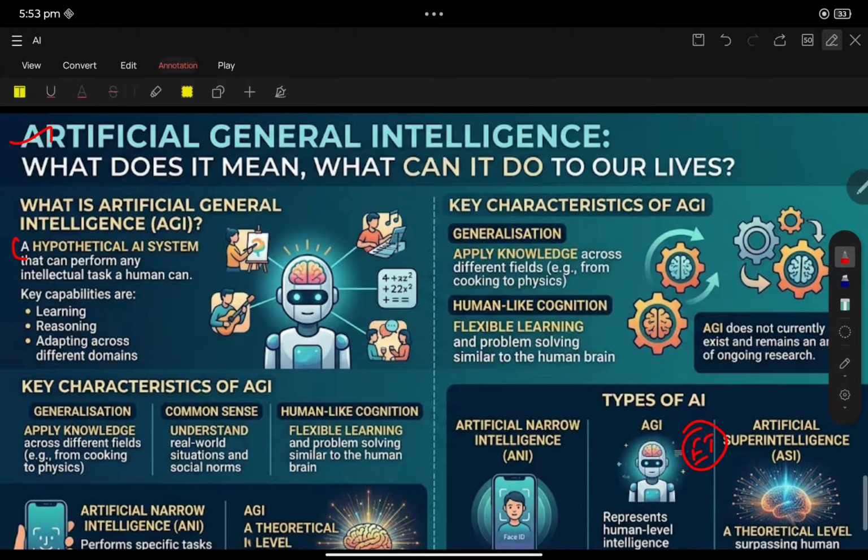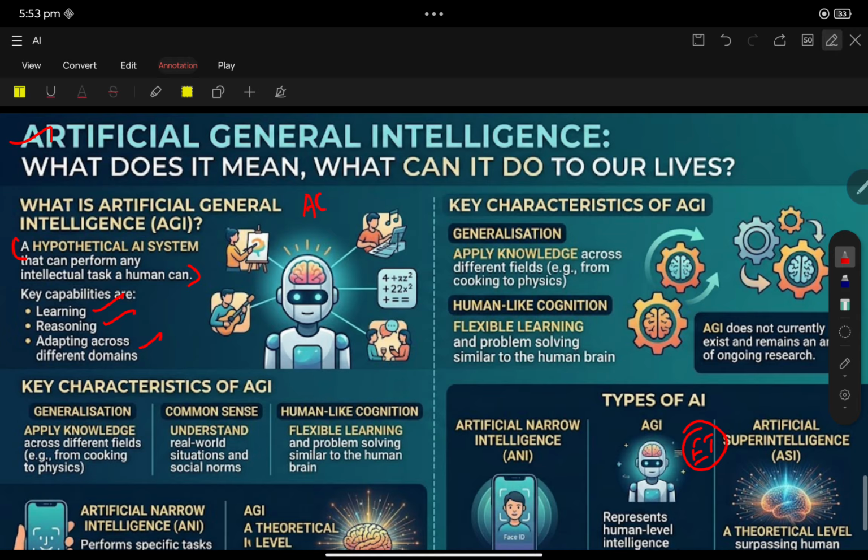See the keyword intellectual, not all tasks. Like what? Learning, reasoning, adapting across different domains. So this is called artificial general intelligence.